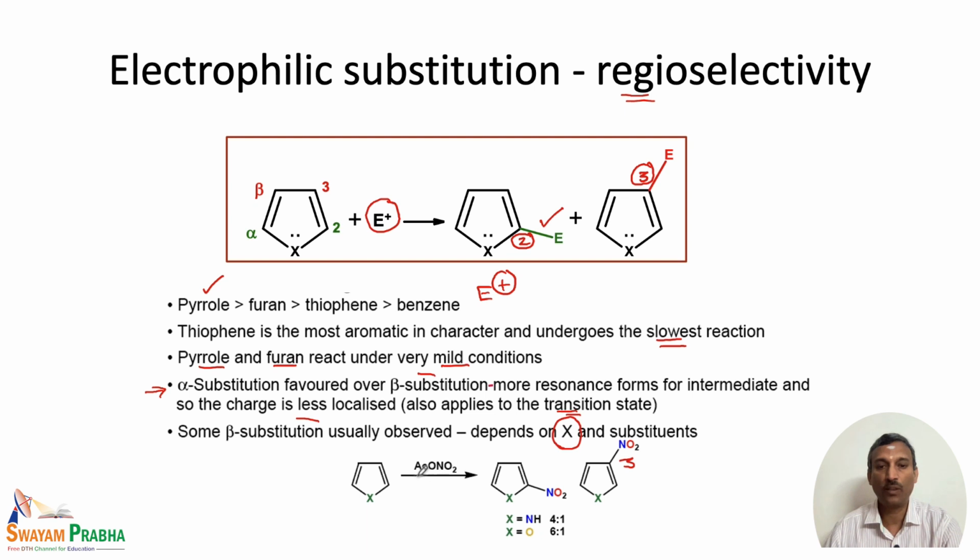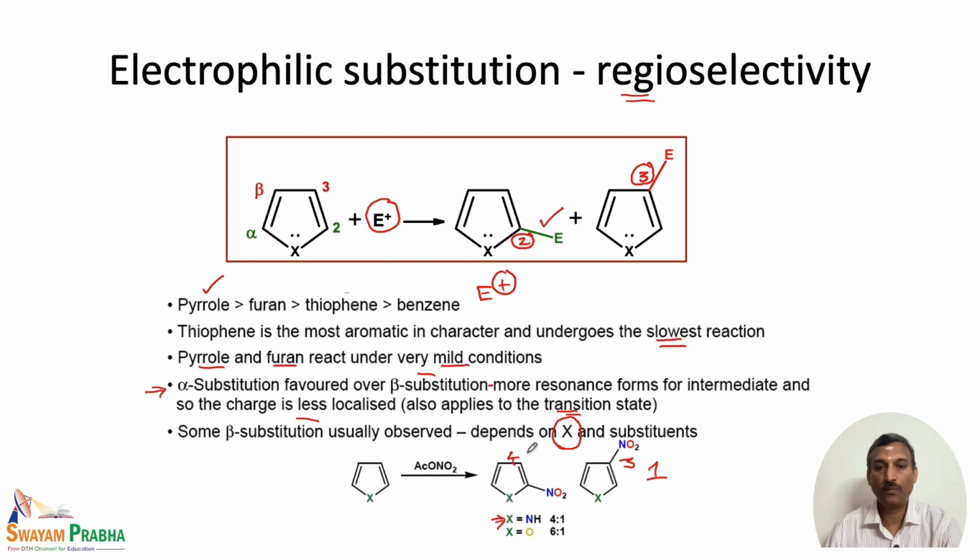Say for example, when pyrrole is nitrated in the presence of acetic anhydride and nitric acid, we get a 4:1 ratio of the products. That means the 2 substituted product is formed in 4 and the 3 substituted product is formed in 1 ratio.